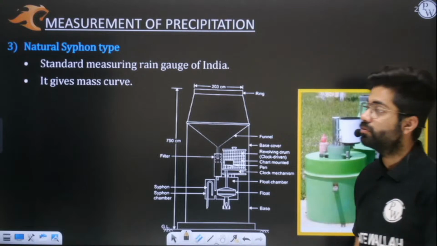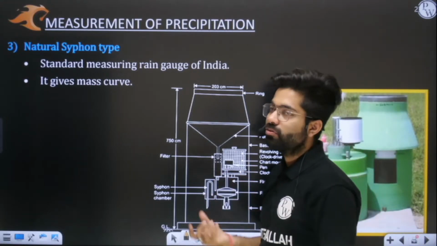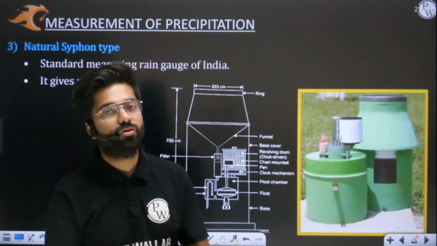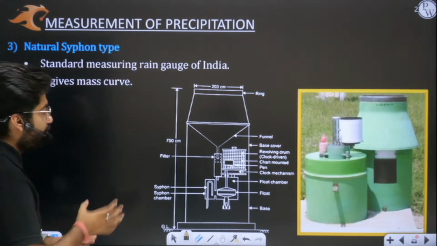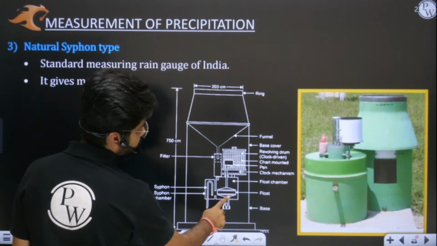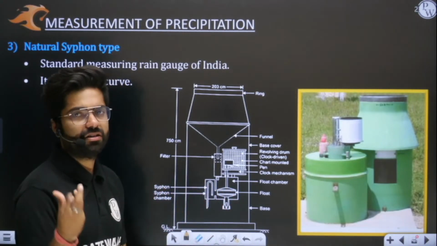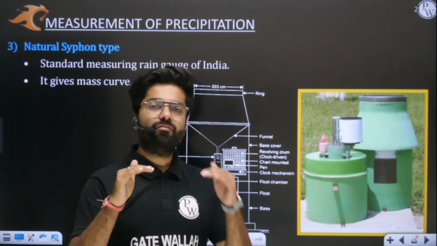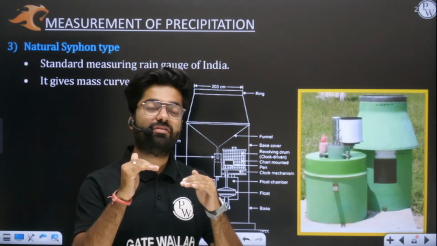Yeah, wait a second. So it is similar to your weighing bucket. Sir, how is it similar to your weighing bucket? See, you should appreciate the fact that we have a float here. Okay, you can see this is a float. See, float is nothing but a plastic kind of thing. Obviously that float is giving you the level of water.